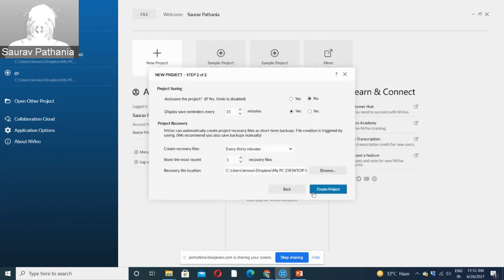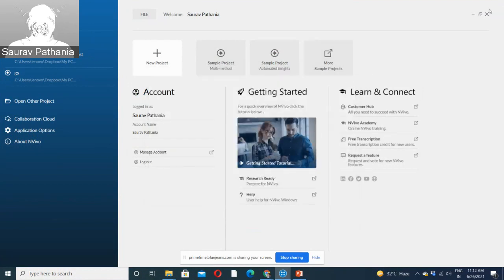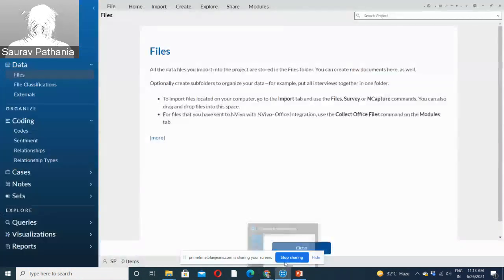Click next, then it comes with some project settings. If you want to auto save the project, display reminders after 50 minutes or something. Create recovery files. Where do you want to create the recovery file? And we click on create project. So this is how we create a project. Once you click on create project, it will create a project for you. So this project has been created.